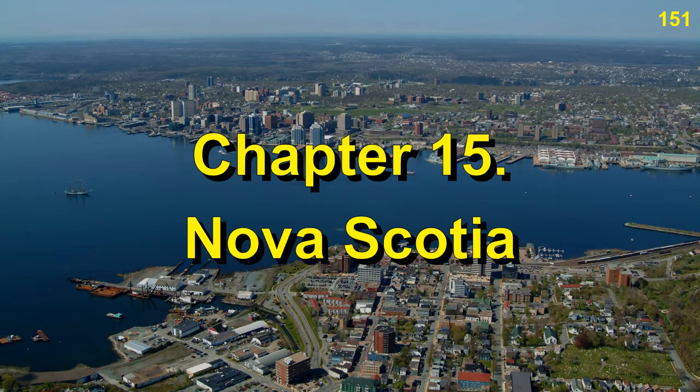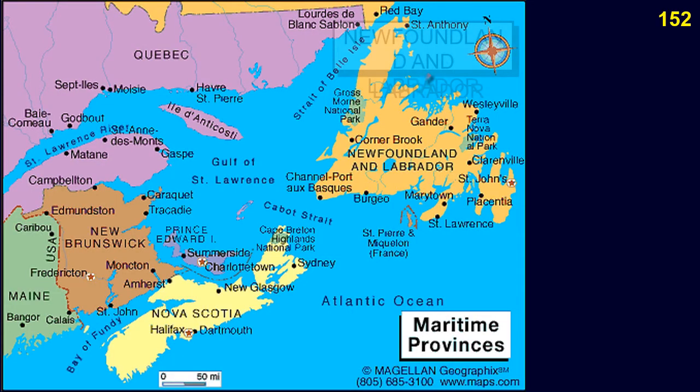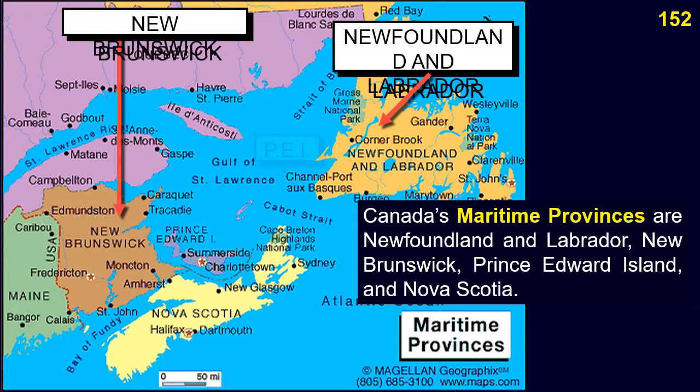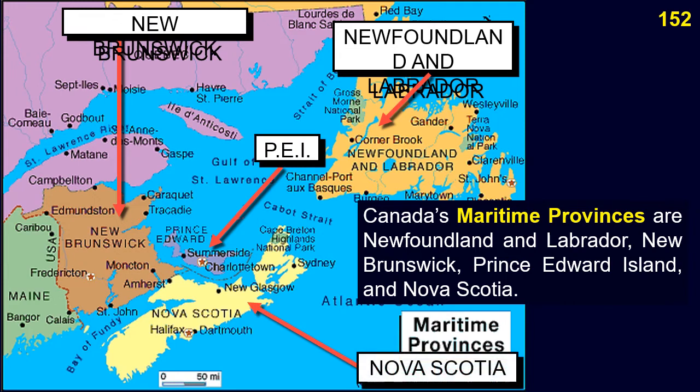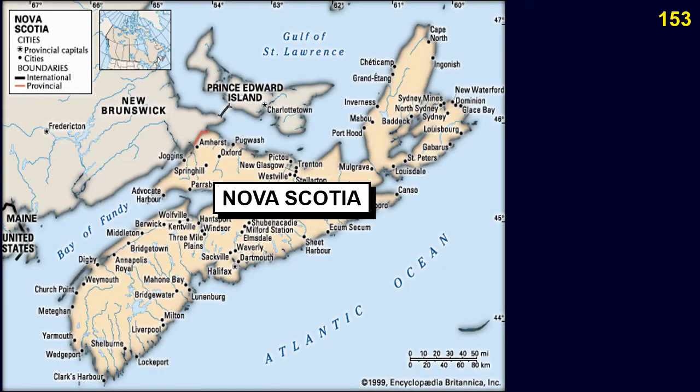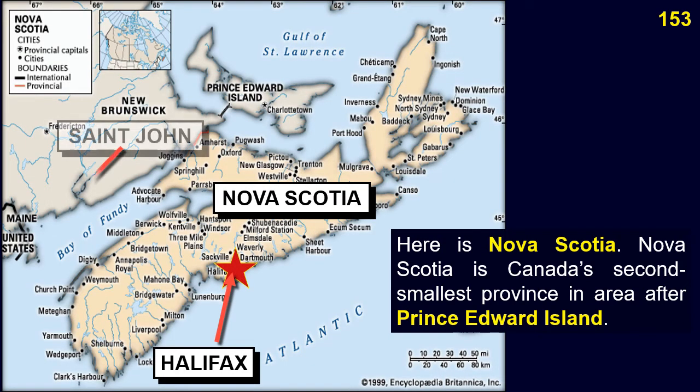Chapter 15. Nova Scotia. Canada's maritime provinces are Newfoundland and Labrador, New Brunswick, Prince Edward Island, and Nova Scotia. Here is Nova Scotia. Nova Scotia is Canada's second smallest province in area after Prince Edward Island.